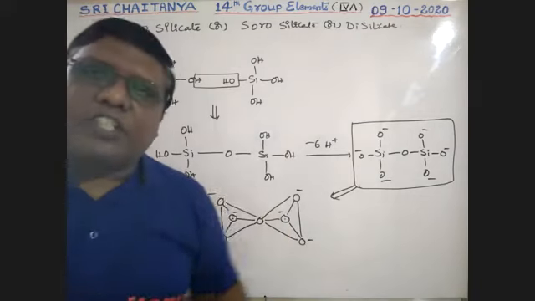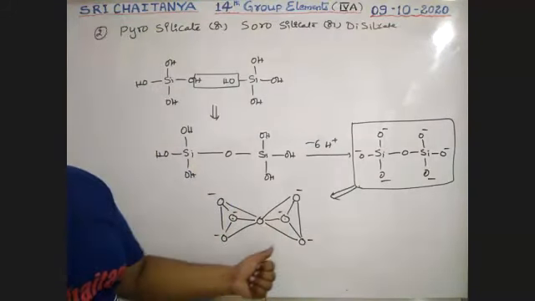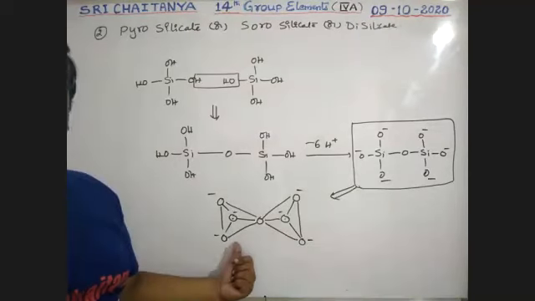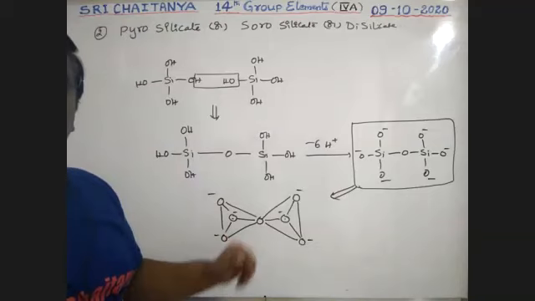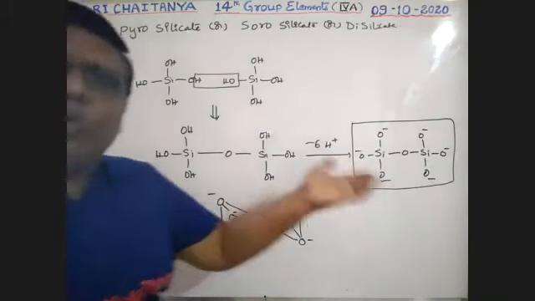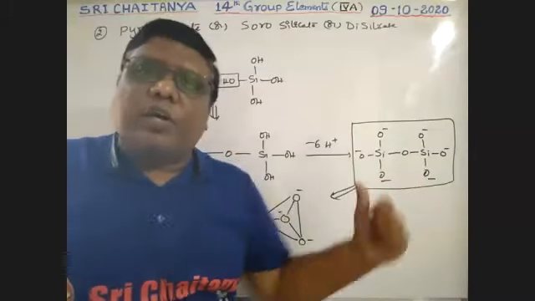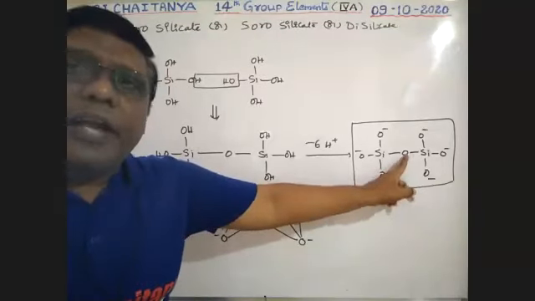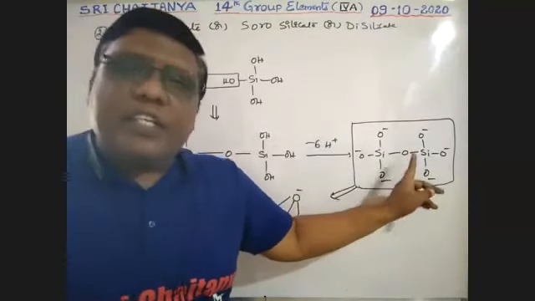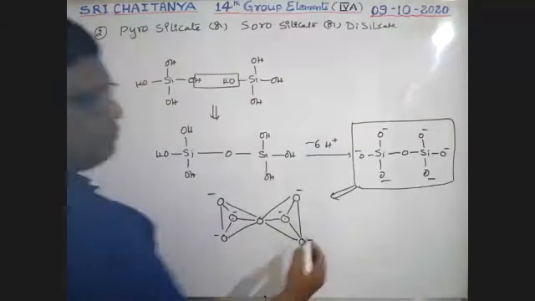Now, how many oxygens are shared between the two silicate units? Tell me. It is one. Only one oxygen. That means one of the corners is shared. In the previous ones, no sharing is there. That is why it is 0. Here it is 1. The oxygen in sharing has no charge. Please keep that in mind.